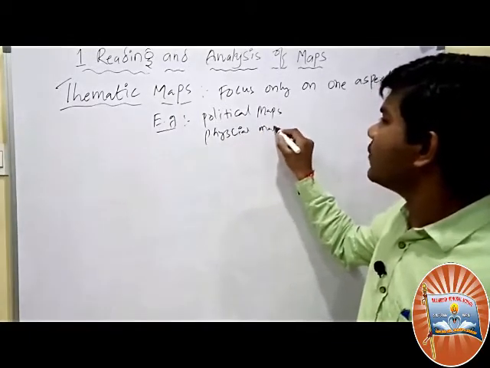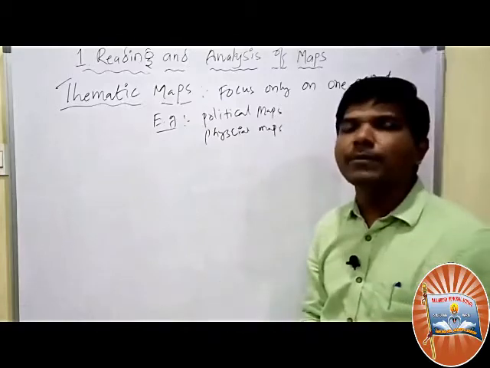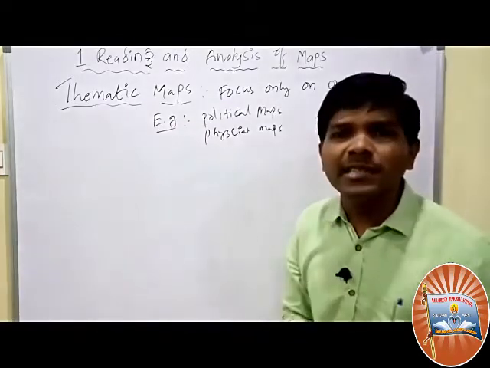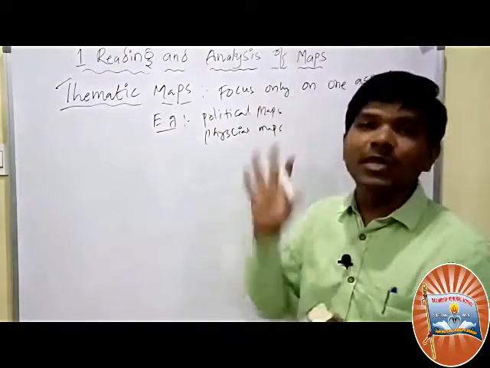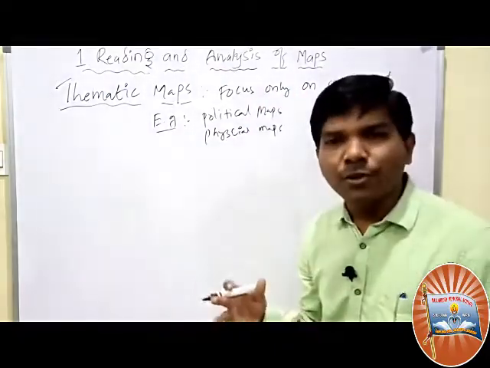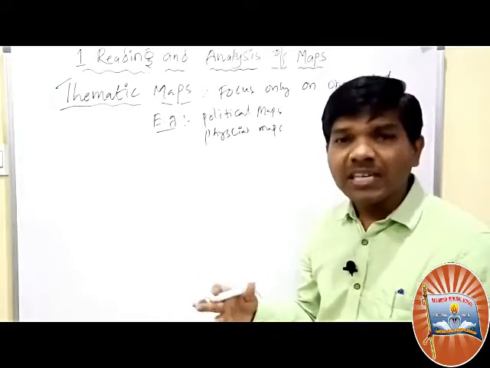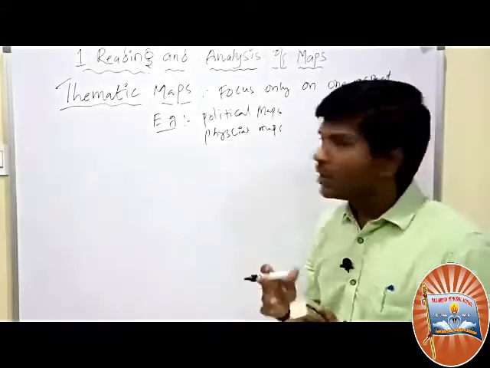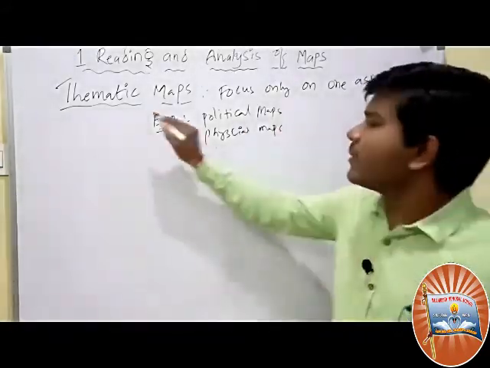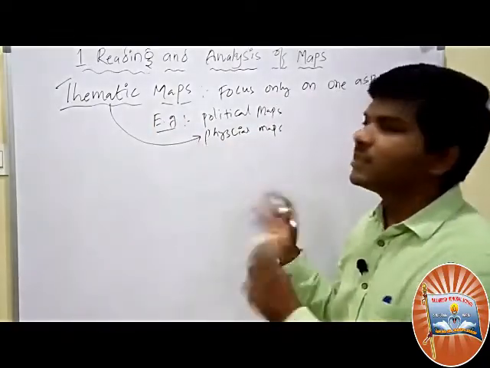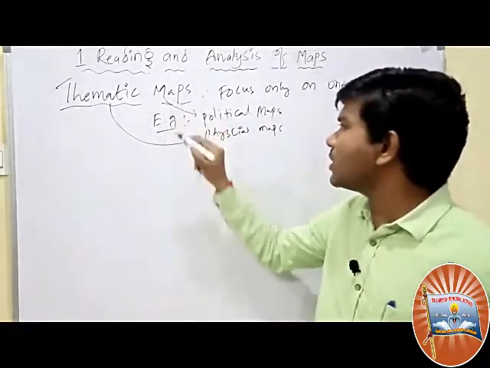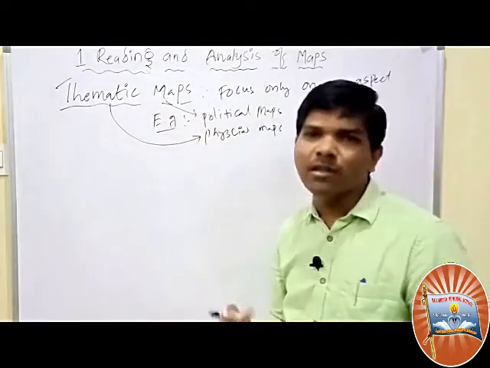In the physical map of India or the physical map of Telangana, if you wanted to search where Hyderabad is, you cannot find it, because the physical map shows only the mountains, rivers, plateaus, plains, forests, deserts. These kinds of things will be there. So a political map, if it shows only one thing, like political cities, is a thematic map. This is one thematic map.